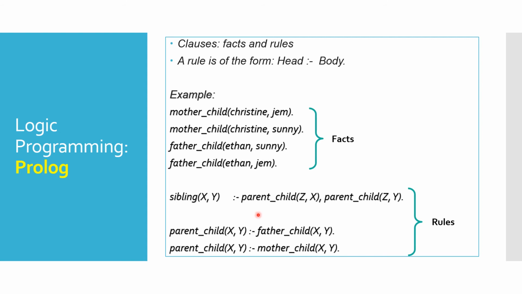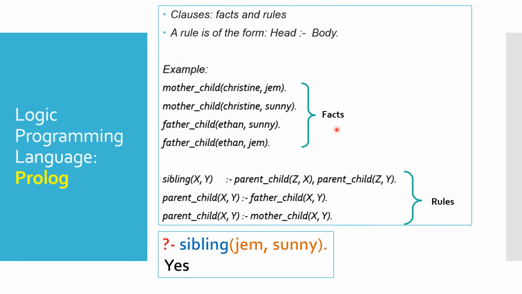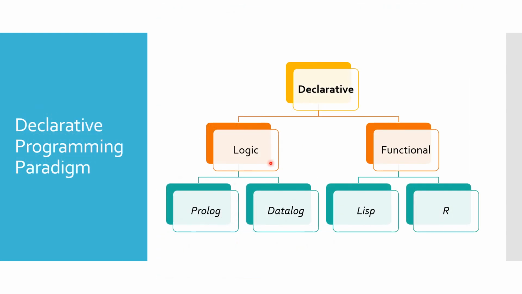3 rules are defined. If Z is a parent of X and Z is a parent of Y, then X and Y are siblings is true. If X is the father of Y, then X is a parent of Y is true. Based on the facts and the rules, this query will be evaluated as true. We have seen an example of logic programming. Let's learn about functional programming.